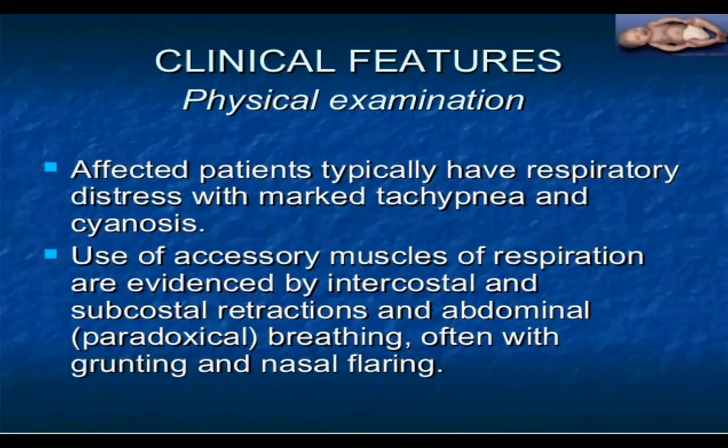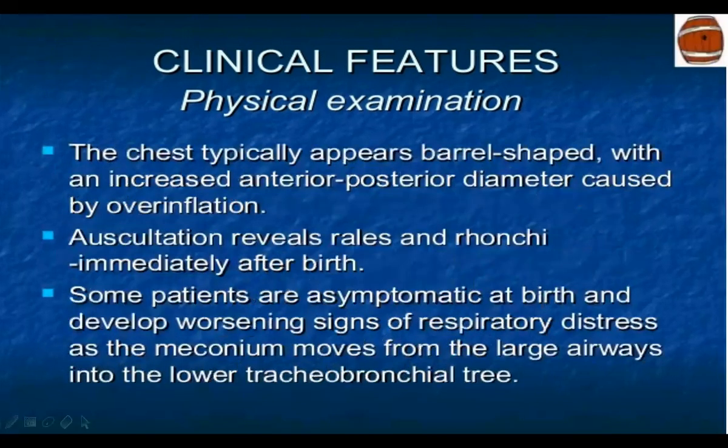The breathing is often accompanied by grunting and nasal flaring. In normal respiration we don't see nasal flaring, but in meconium aspiration we see grunting, nasal flaring, and use of the accessory muscles of respiration.